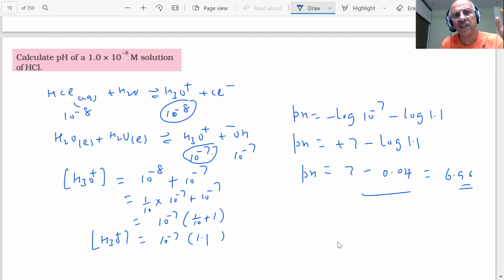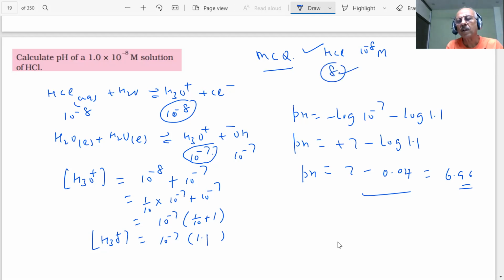This was just to show you because students gave an answer in an MCQ question. They ask you the pH of HCl of 10 minus 8 molar. And students gave answer 8 without knowing that 8 means it is not acid, so it cannot be 8. So there is something involved in the question. The same thing can be given for a base also. Certain questions require common sense to be used, students. There we stop and give a time because MCQ questions will be based on that.